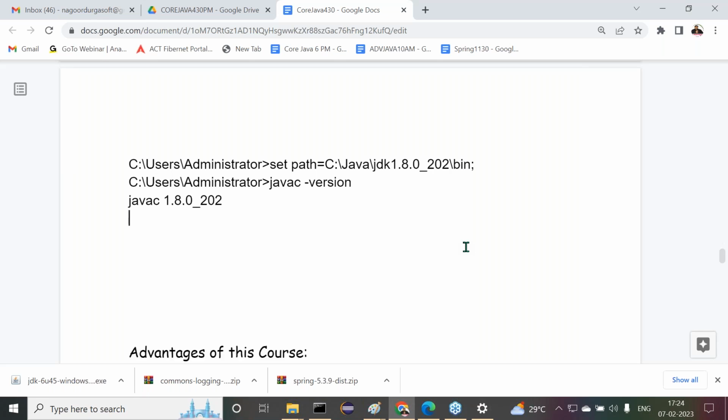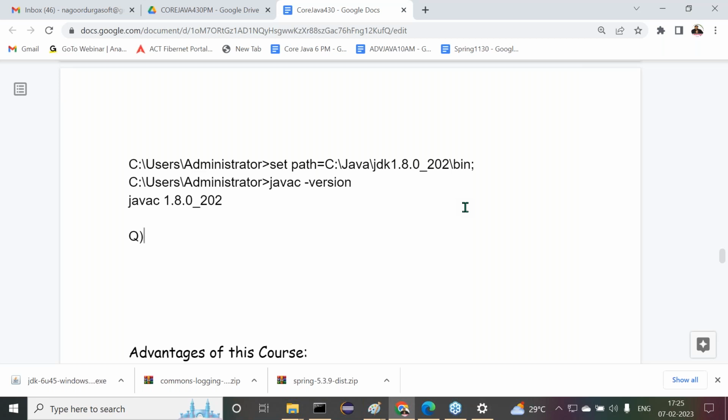My next question is, three versions of Java software I installed. Which version will come to us to use in the command prompt now? Which version we set to the path environment variable, that will come to us to use. Clear?